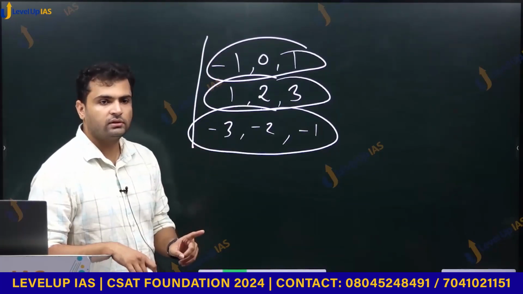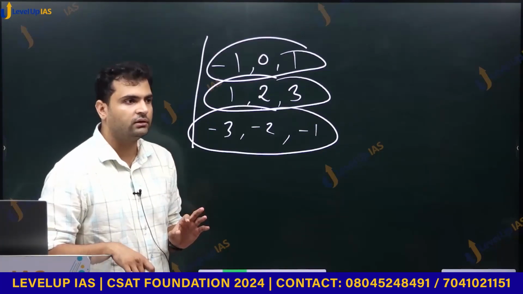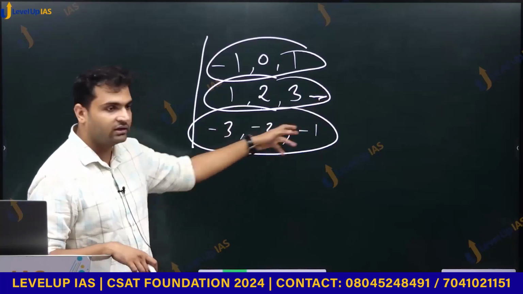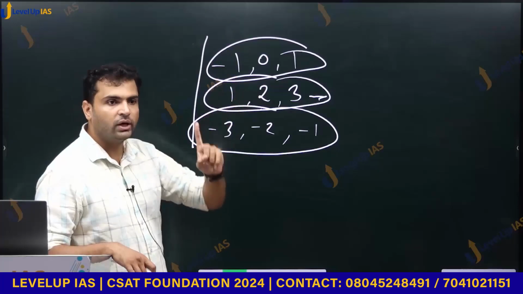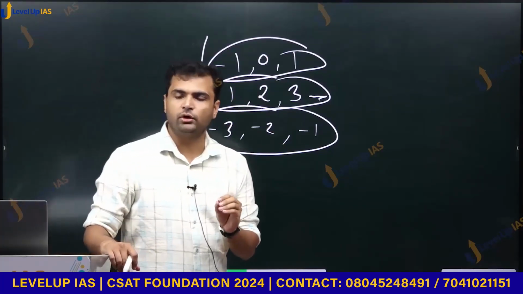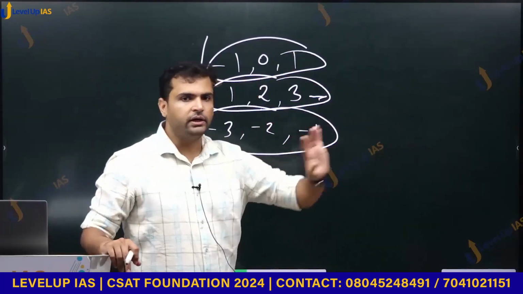The same question they asked in 2021 for natural numbers. What would be the answer? Only 1 possibility, because these are not natural numbers. These are also not natural numbers, 0 and minus 2. So the answer would be 1 there, but 3 in the case of integers. That is why it is important to understand terminology. If you don't understand all these things that we did, it is absolutely okay.